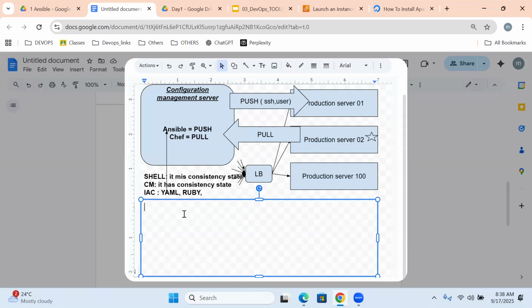Let us understand for today, what is provisioning? What is the meaning of provision? Any dictionary meaning? What is provisioning?